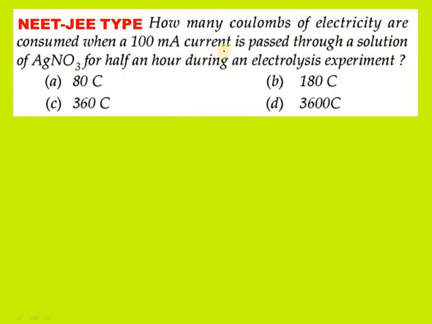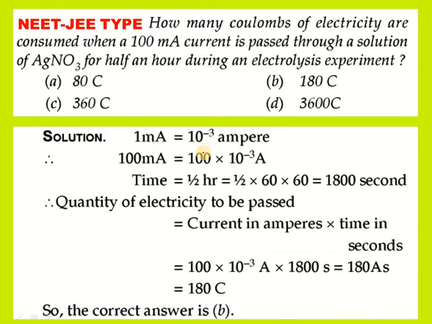Next question. How many coulombs of electricity are consumed when 100 milliamps current is passed through a solution of AgNO3 for half an hour during the electrolysis experiment? If you consider 1 milliamp, that is equal to 10 power minus 3 amperes, so 100 milliamperes will become 100 into 10 power minus 3. Time is given as half an hour, which is 1800 seconds.